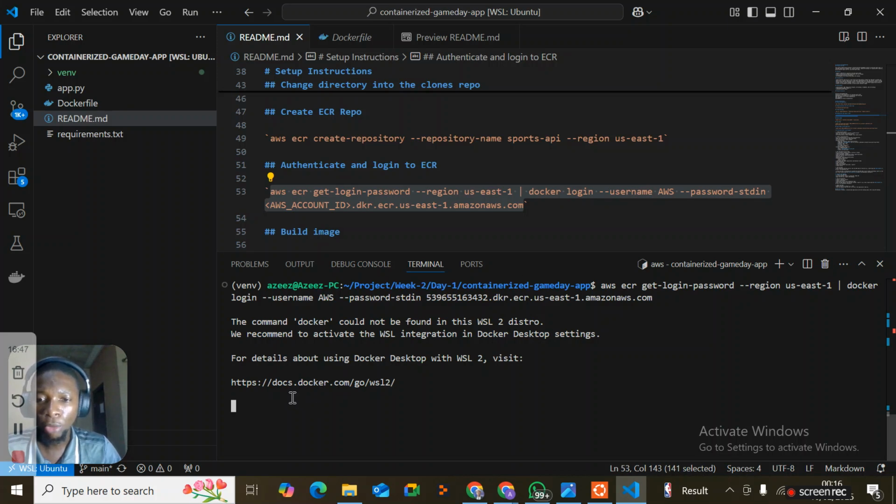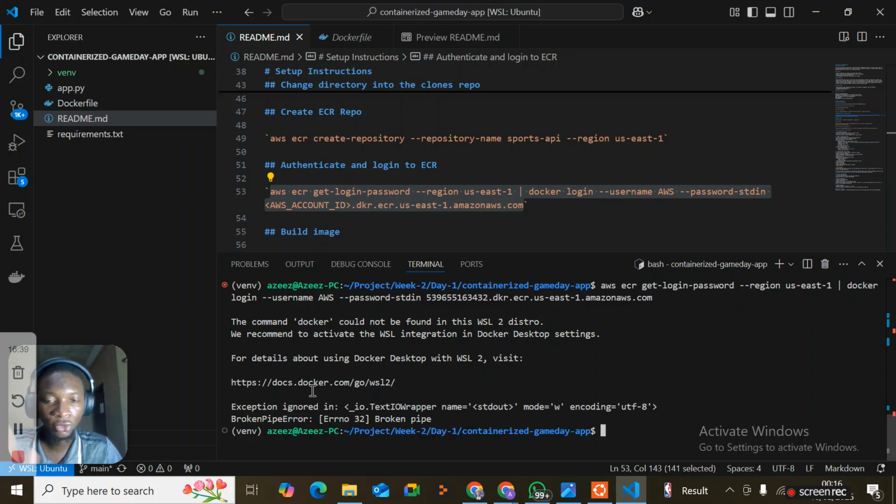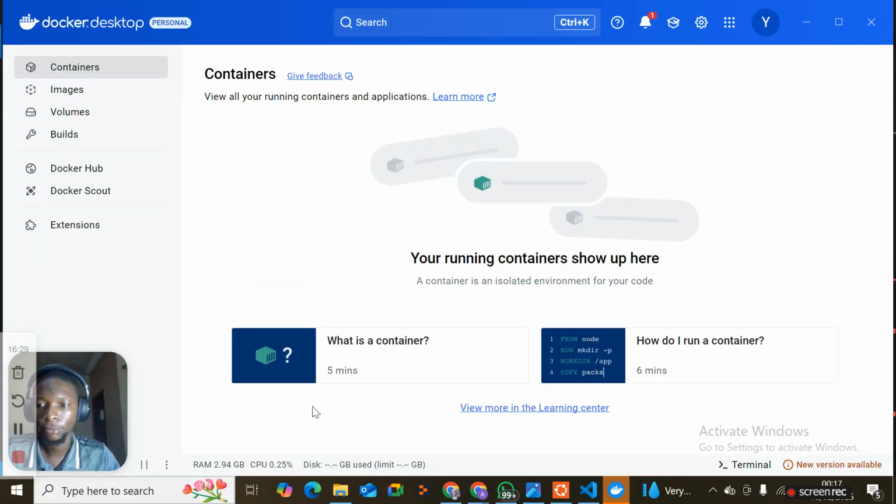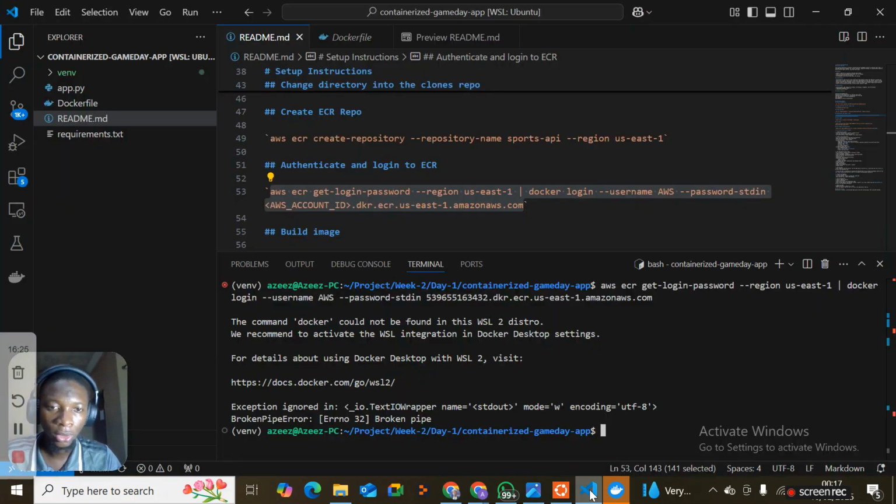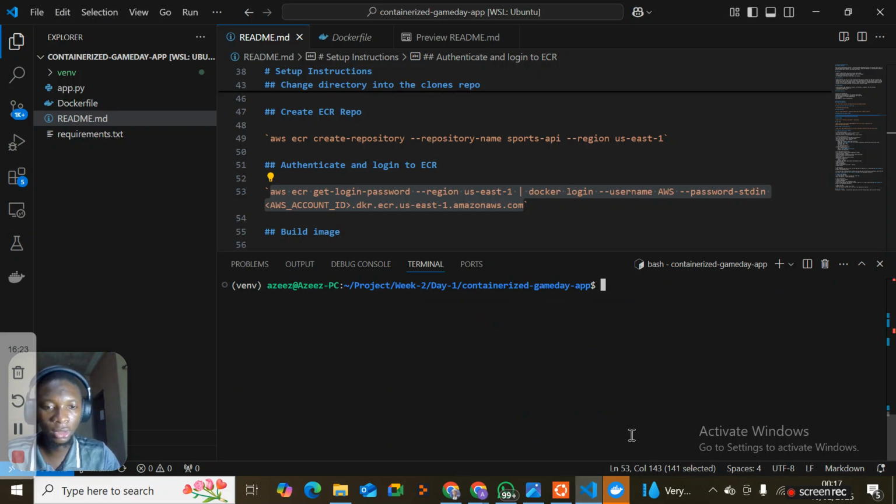Okay, the command docker could not be found. This is happening because I have not started my Docker. I'm using Docker Desktop, and I have not started my Docker engine. You might also get this error, so you have to start your Docker engine using Docker Desktop. Let me go and start my Docker engine so that we can continue. My Docker engine is up and running now, so I will run the command.